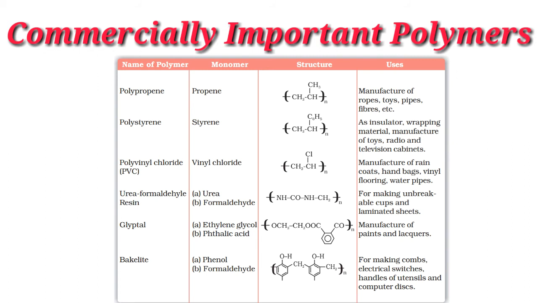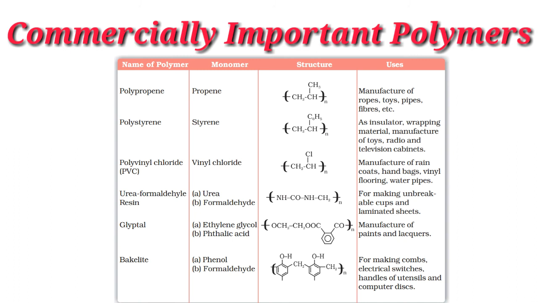Next one, polystyrene. Monomer is styrene, and the structure is CH2-CH(C6H5), n times. It is used for the manufacture of toys, radio and television cabinets, and they are used as an insulator and wrapping material. Next one, polyvinyl chloride, that is PVC. Monomer is vinyl chloride. Structure CH2-CHCl, n times. It is used for the manufacture of raincoats, handbags, vinyl flooring, water pipes, etc.